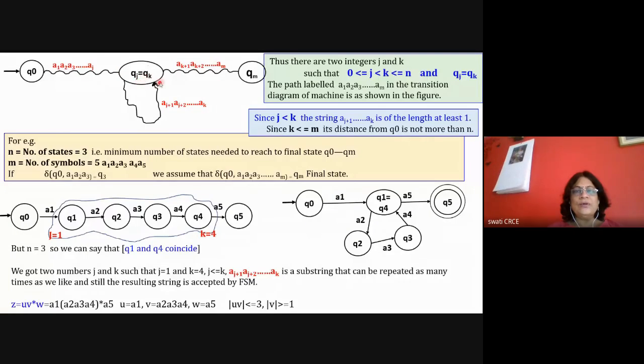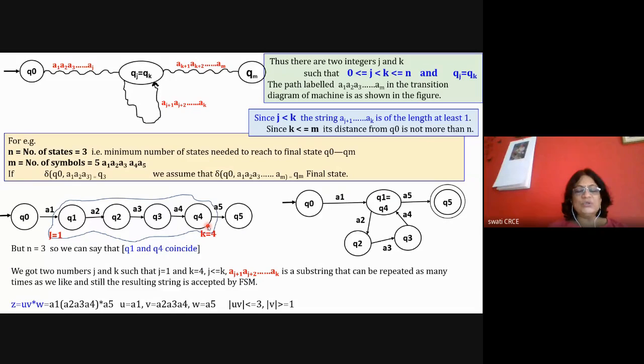So the distance of k from q0 is not more than n. Okay, that is also an important concept. Like here, k is equal to 4, but its distance from q0 is 1. So this distance is less than n, where here n is equal to 3. So you can assume it is at a distance of 1, or if you consider the nodes, then it is 2. So that is less than n. Okay. So this is the seventh point.